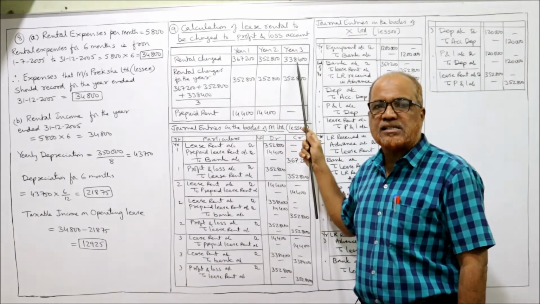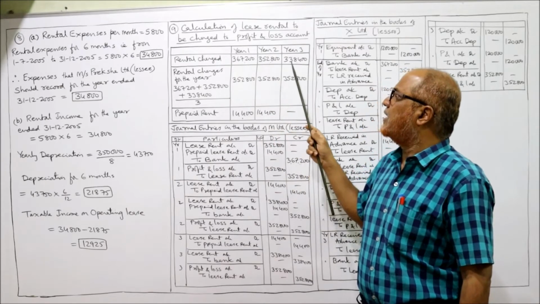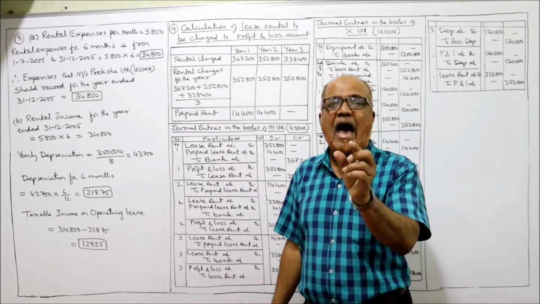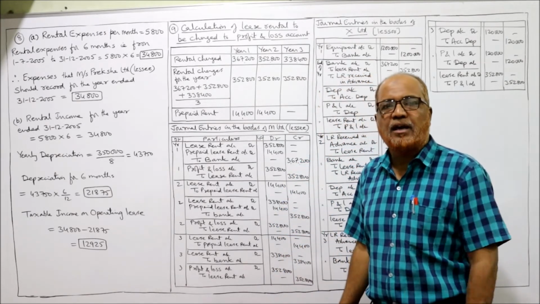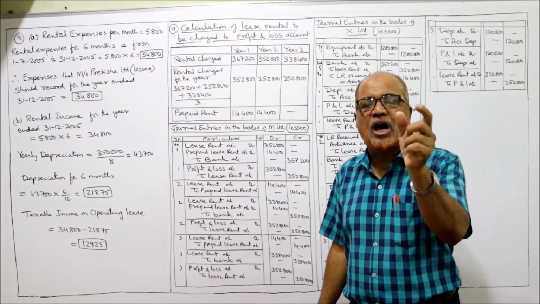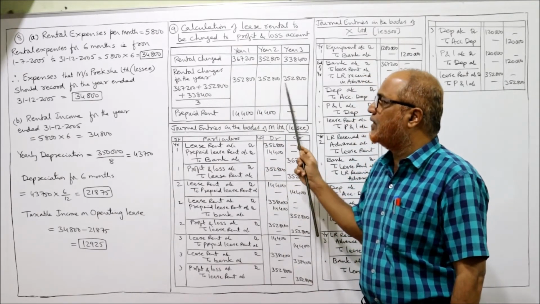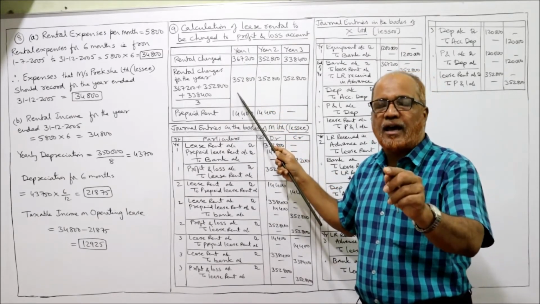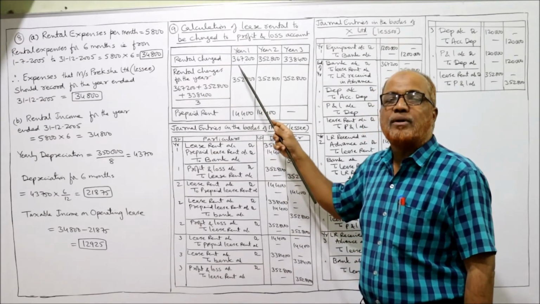So we add up all the 3 rental charges and divide by 3. Simple average. Add up the 3 rentals divided by 3. So 367,200 plus 352,800 plus 338,400 divided by 3. 352,800 is the average rental charges per year. Every year, the rental charge to be charged to profit and loss account is 3,52,800. Now in the first year, the amount of rent chargeable to P&L account is 352,800. But how much is the rent paid?